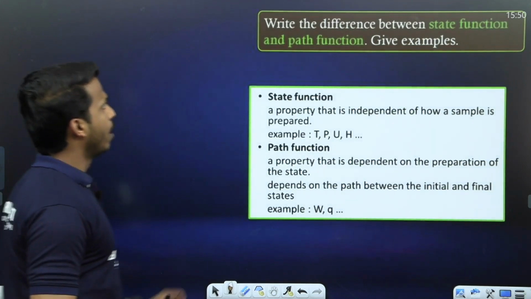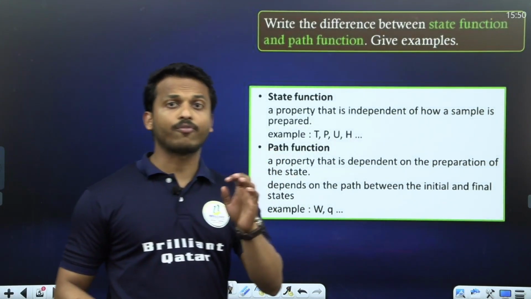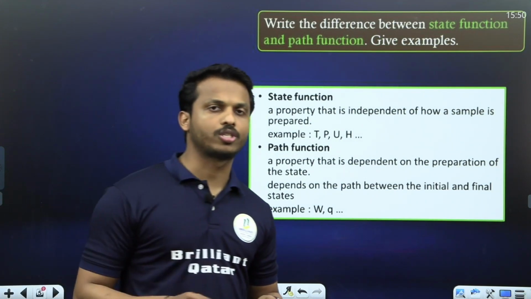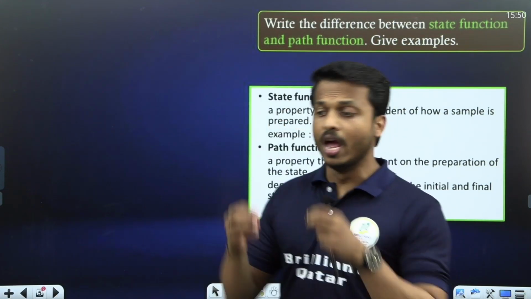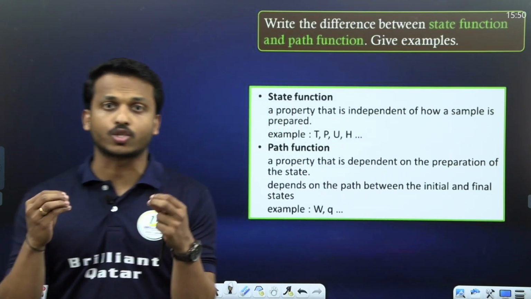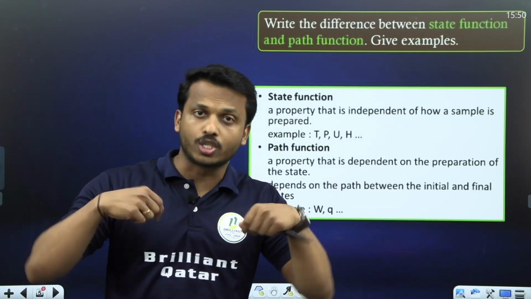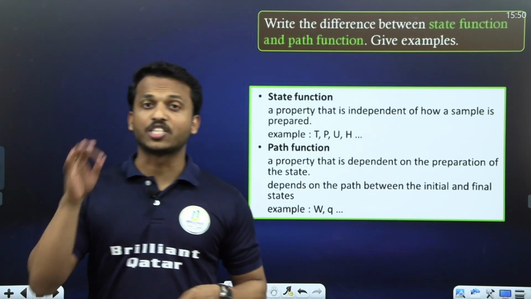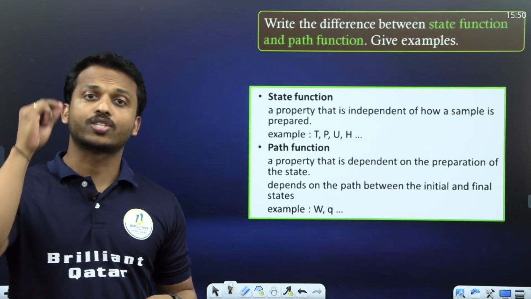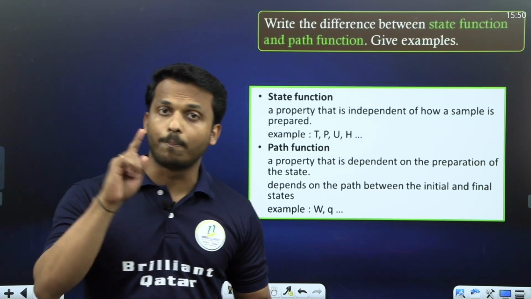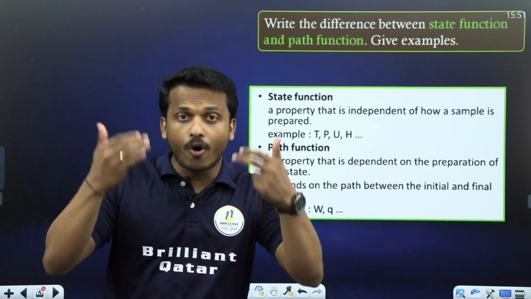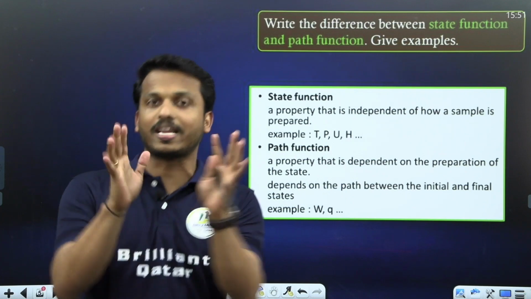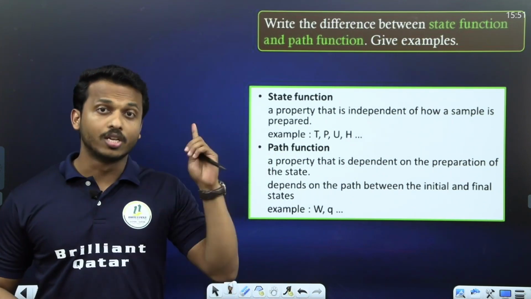Okay, next question. What is the difference between state function and path function? Very simple. These are 1 mark questions. What is a state function? Or they will give you examples and ask which is a state function and which is not a state function. Overall, state function means its value depends only on the state of the system, not on the path by which it was formed. How it was formed doesn't matter. What is the state of the system? Whether it is solid, liquid, gas, whatever the state is, it only depends on that. That is called a state function.